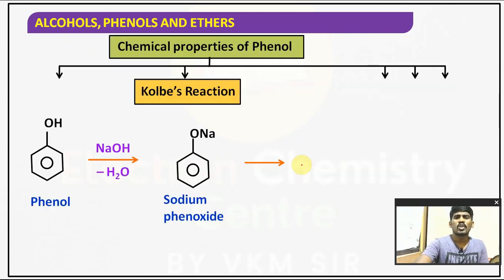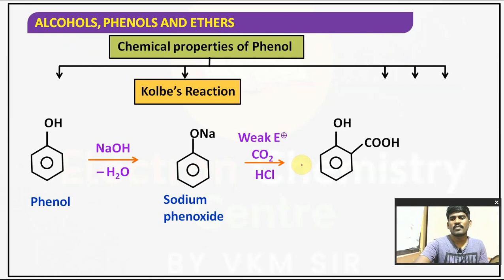First one is the Kolbe reaction. Kolbe reaction means phenol is treated with sodium hydroxide. It is a well known and familiar reaction to you. It gives sodium phenoxide, and then it is treated with carbon dioxide, followed by acidification. Carbon dioxide is a weak electrophile.